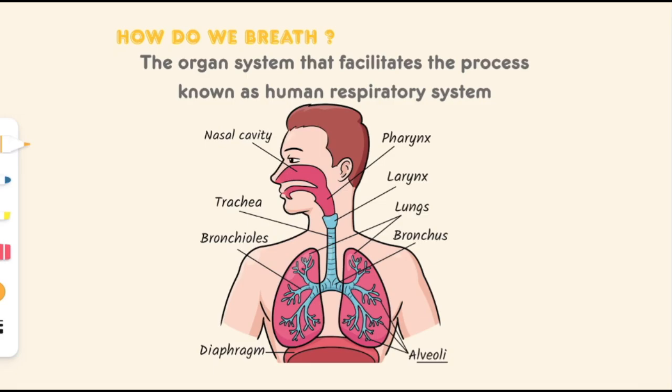Okay, so the organ system that facilitates the process of breathing is known as the human respiratory system. The human respiratory system facilitates the process of breathing, that is the inhalation of air rich in oxygen and exhalation of air rich in carbon dioxide. Okay, now we will see the entire structure of the human respiratory system.